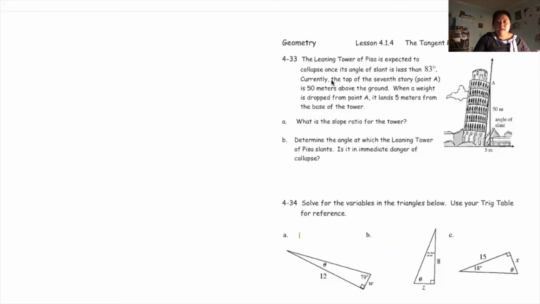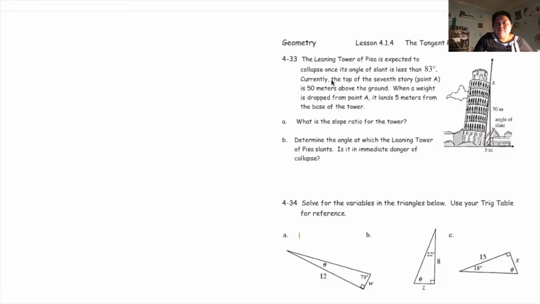Okay, this lesson is lesson 4.1.4. It's more about the tangent ratio, right? So let's continue. It says the Leaning Tower of Pisa is expected to collapse, so it's going to fall down once its angle of slant is less than 83 degrees. Currently, the top of the 7th story, point A in the picture here, is 50 meters above the ground.